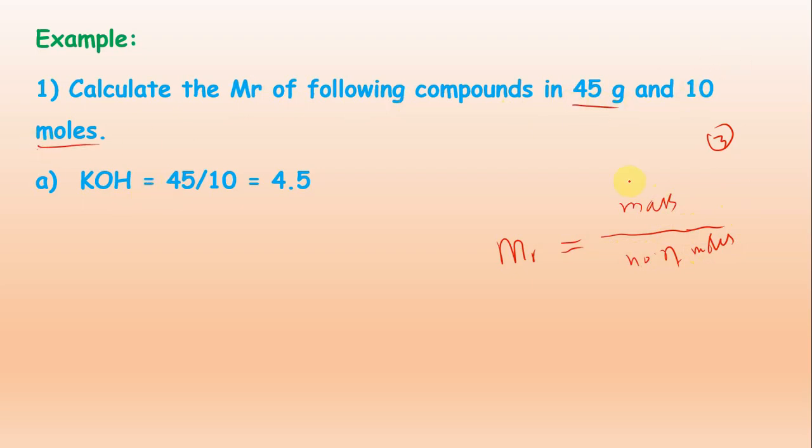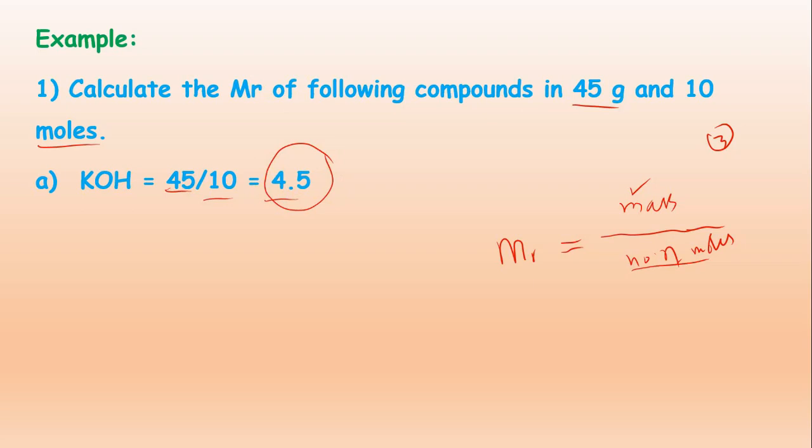So 45 is the mass which we have written here, 10 is the number of moles. When you divide you will get 4.5. 4.5 will be the MR of that compound.